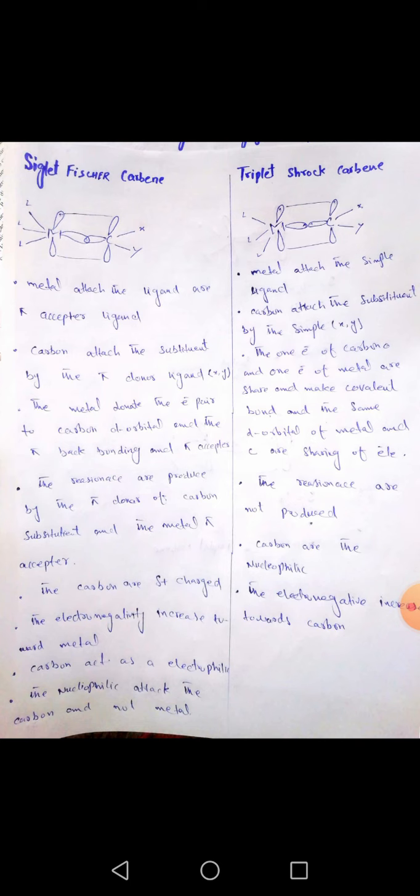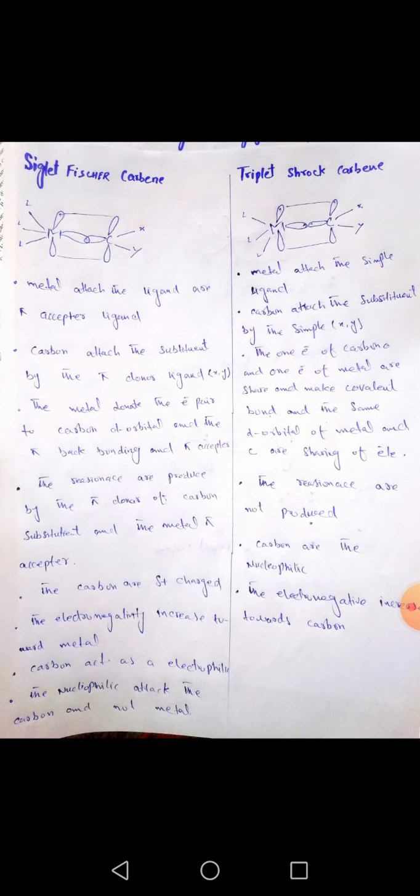The carbon has the sigma charge of the metal. The carbon's electron activity decreases and the metal's electron activity increases. The carbon acts as an electrophile, and a nucleophile attacks the carbon, not the metal.